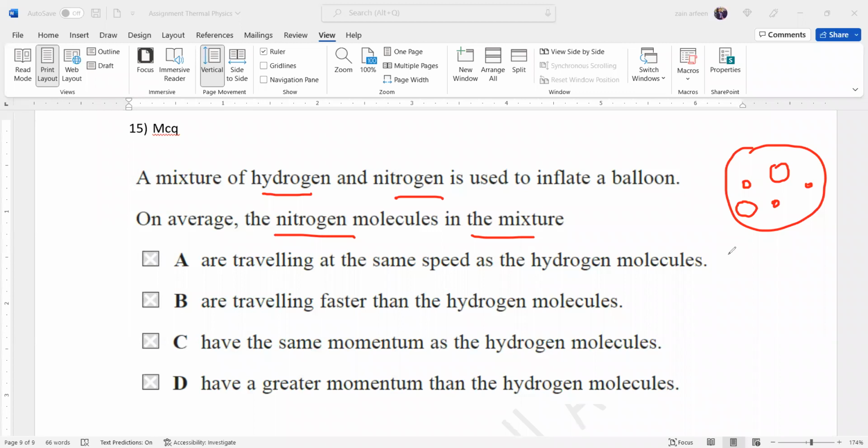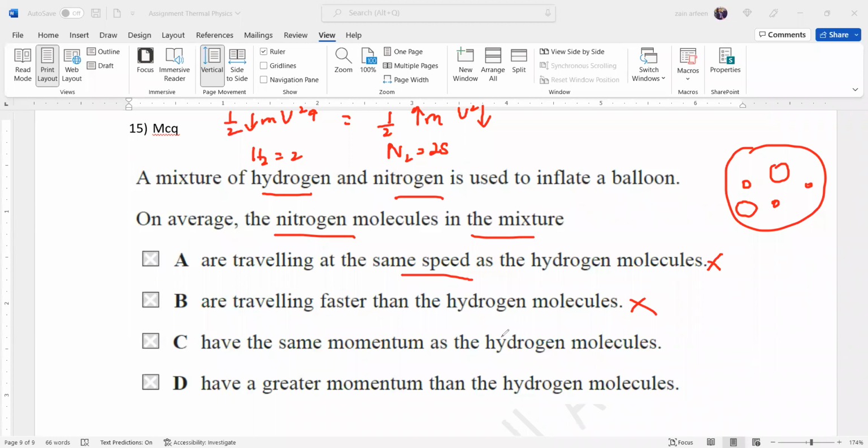Because nitrogen is N2, which is 28, whereas hydrogen is H2, it's only 2. Because nitrogen has more mass, its molecules are moving slower, whereas hydrogen is lighter, so its molecules are moving faster. But the kinetic energy, half mv square, for nitrogen will be the same as half mv square for hydrogen, as in an inflated balloon the temperature of the gas will be the same. So they won't move with the same speed, that is wrong. Nitrogen traveling faster than hydrogen is also wrong, because nitrogen molecules are heavy, so they will move slower.